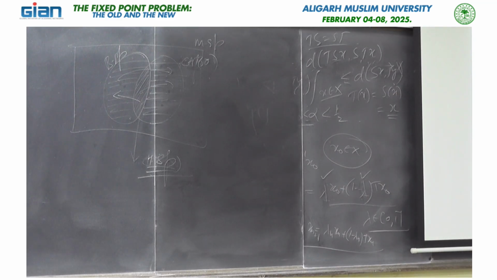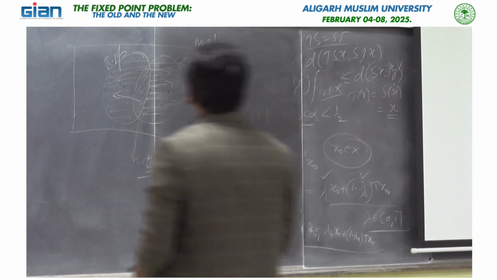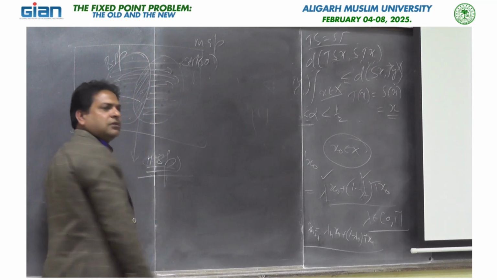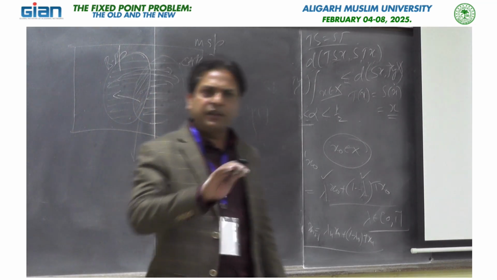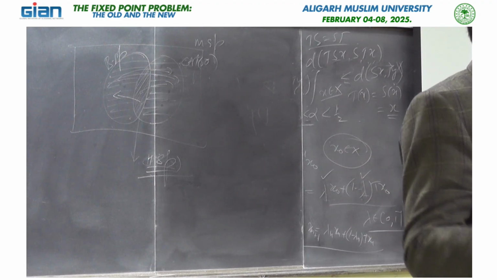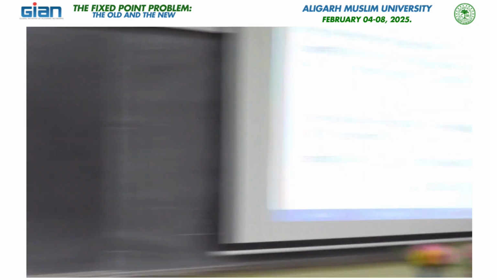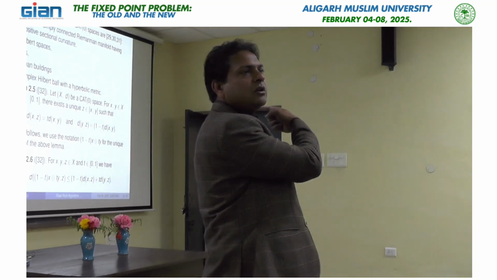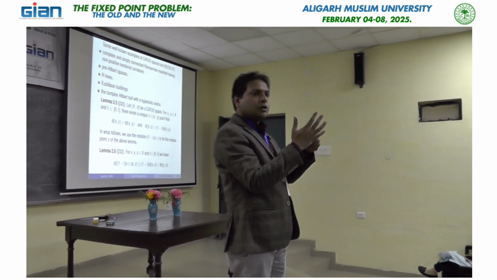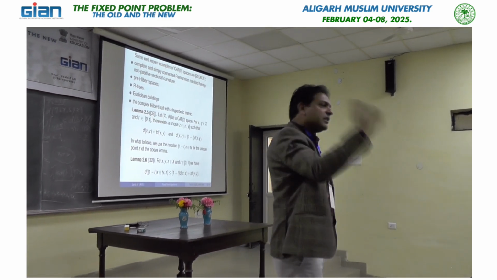Of course, as I said, the Brouwer theorem was already extended to CAT(0) spaces maybe 15 years back, and later the Schauder theorem was also extended here, and other important theorems are already extended to these non-linear domains, because in this theorem we need convexity. If you remember, if we have a continuous map which is defined on a closed convex ball, or you can say compact and convex. So every time we need convexity, even for the existence part, not just for the approximation, because in all these theorems, whether it is the Browder theorem, the Kirk theorem, the Brouwer theorem, the Schauder theorem, or the Tychonoff theorem, we always need convexity.